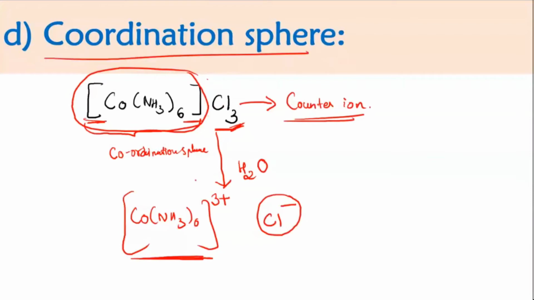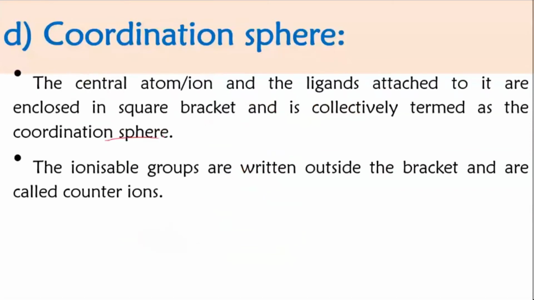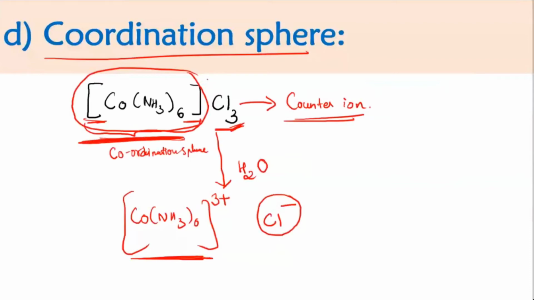I hope it's understood. If I have this complex, this whole part is the coordination sphere, and the ion present outside the square bracket will be the counter ion. I can give you another example, the common one which I've taken everywhere, K4[Fe(CN)6].